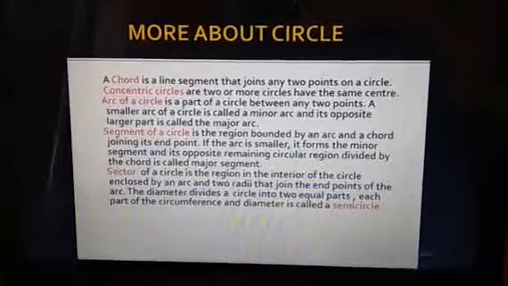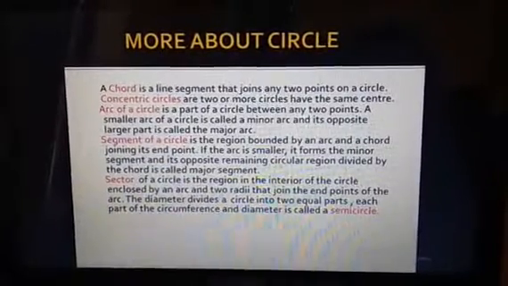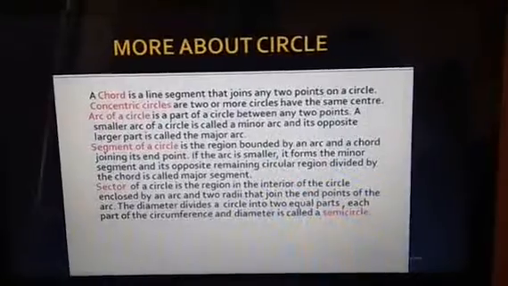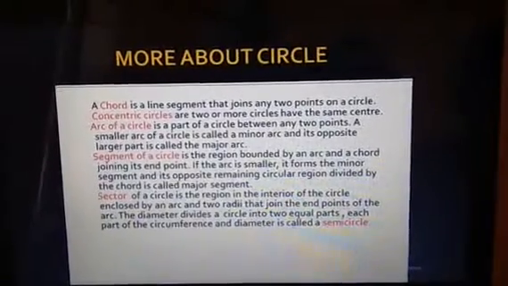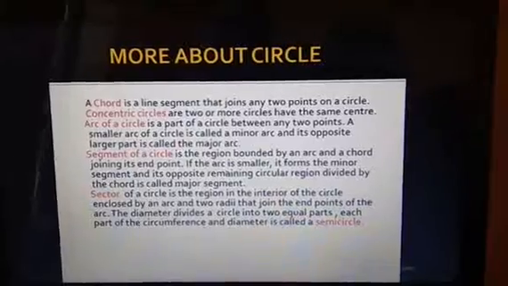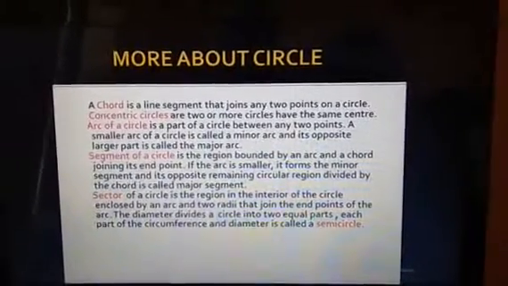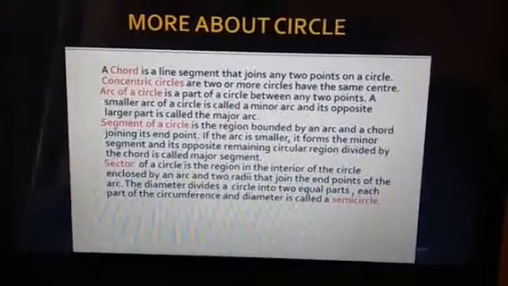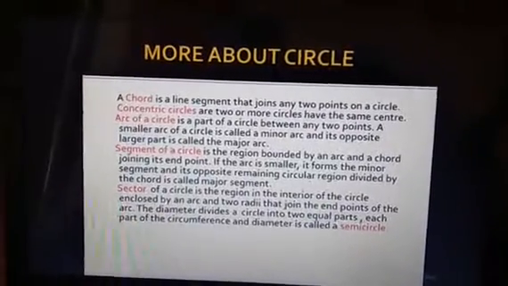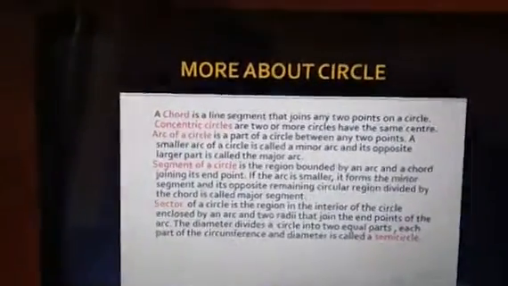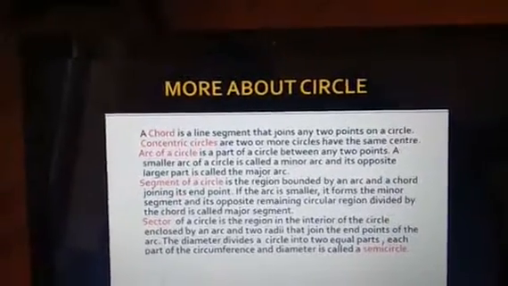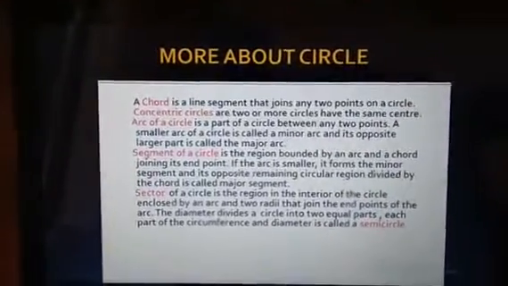A chord is a line segment that joins any 2 points on a circle. Concentric circles are 2 or more circles which have the same center. An arc of the circle is a part of the circle between 2 points. A smaller arc of a circle is called a minor arc, and its opposite, which covers the larger part of the circumference, forms your major arc.